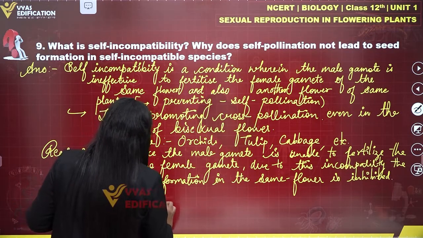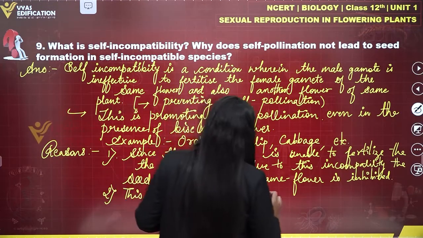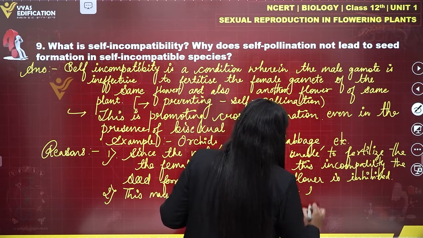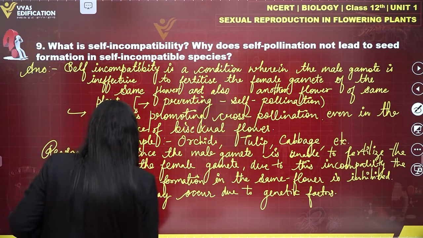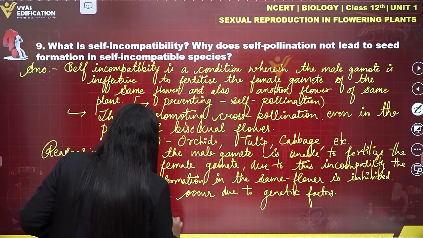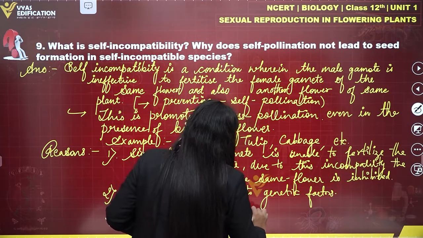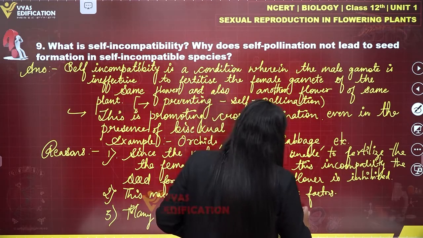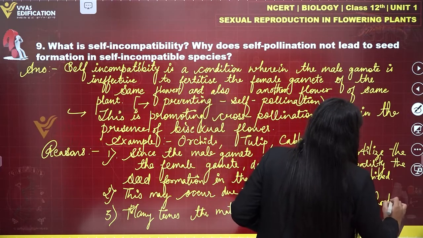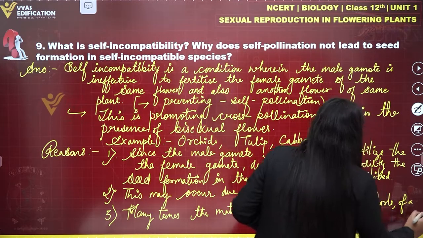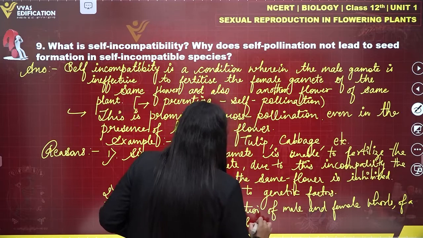This may occur due to genetic factors. And the last reason is, many times the maturation of male and female whorls, that is stamen and carpel of a flower, takes place at different times.